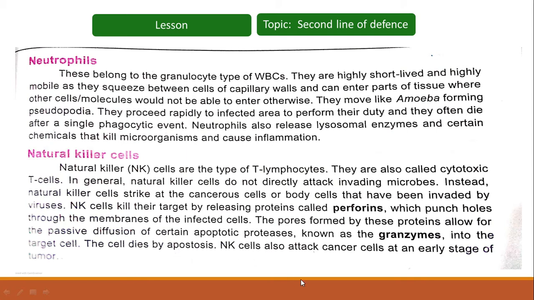Natural killer cells also attack cancer cells at an early stage of a tumor. So natural killer cells are able to attack the cancerous cells during the early stages of the tumor or abnormal growth.